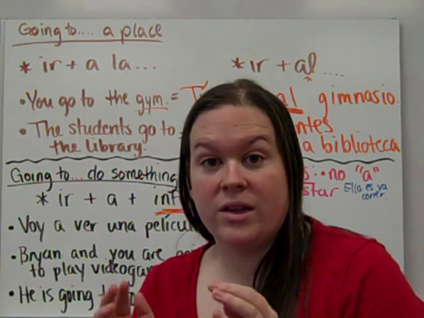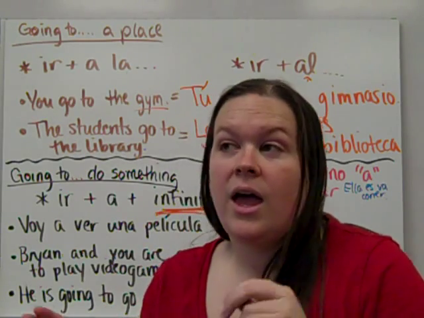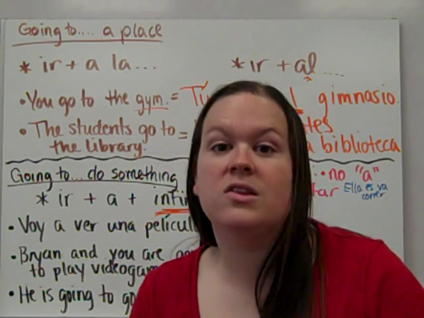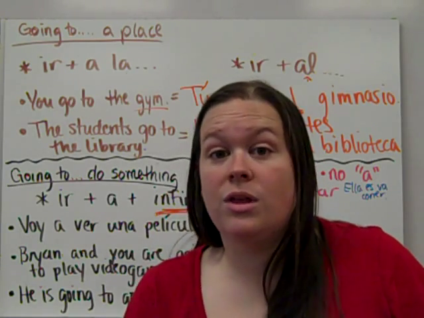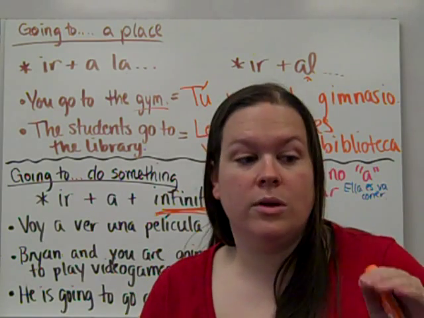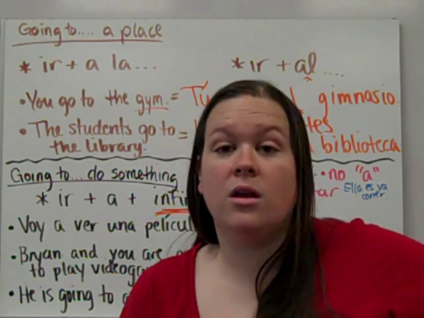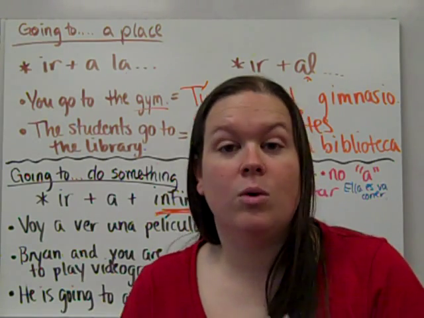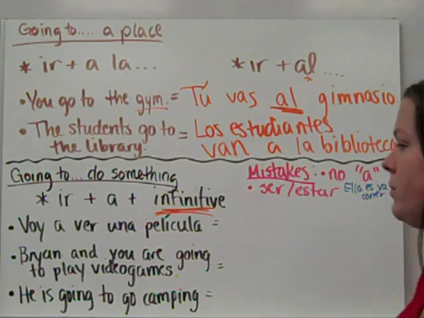The going to is what gets conjugated, the form of ir, and whatever you're going to do, since it's not happening in that sentence, stays in infinitive. You leave it alone, no matter how many things you have to do. You could say, I am going to list 10 chores, but none of those chores will be conjugated, because that's not the actual action, what's happening in that sentence.